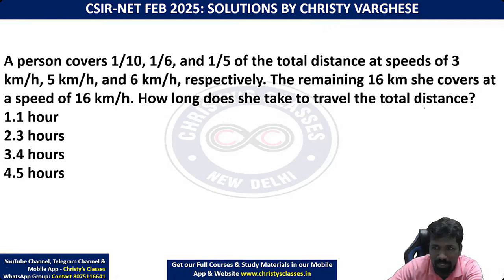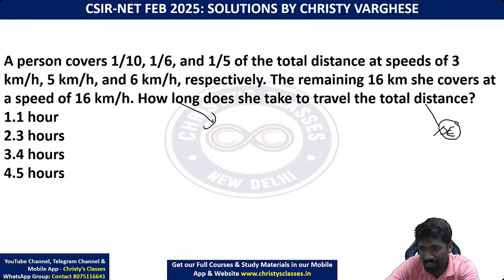How? Let x be the total distance. Total time x नहीं है, that is something else. That is a final answer. X is not the final answer.